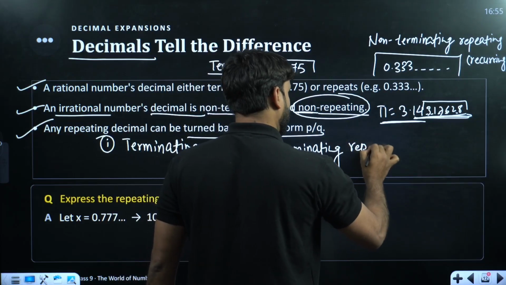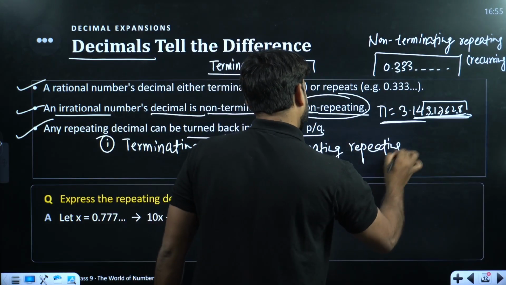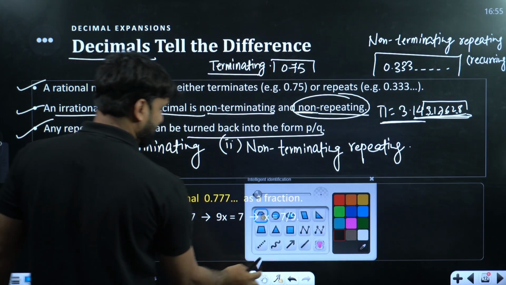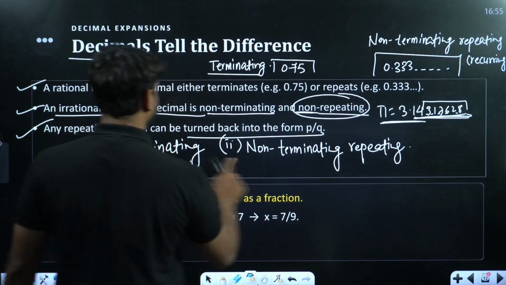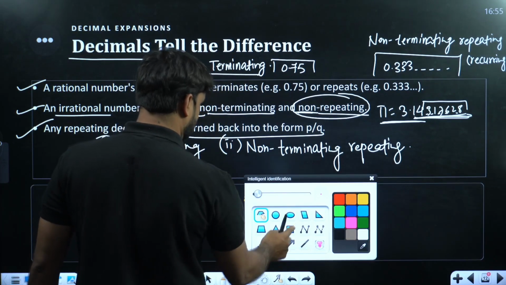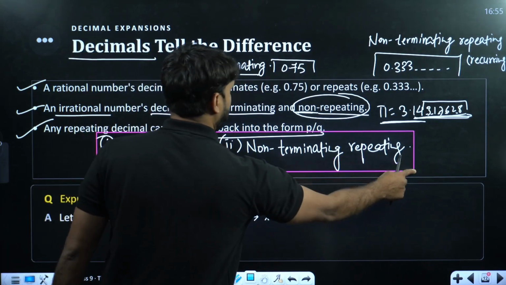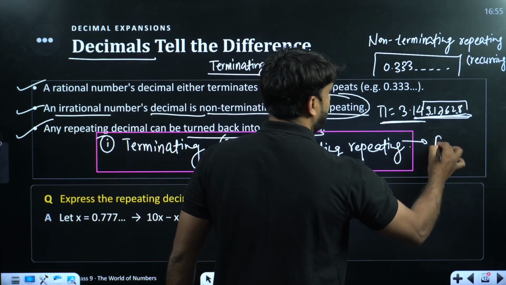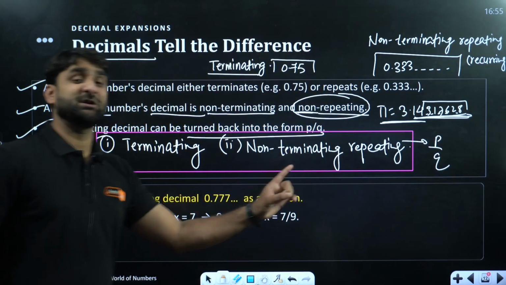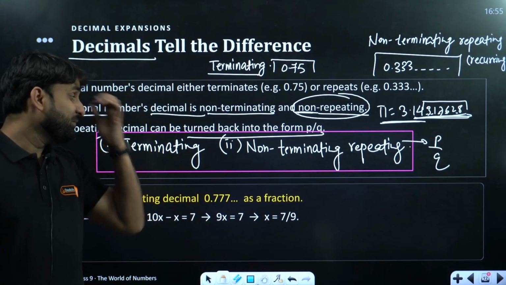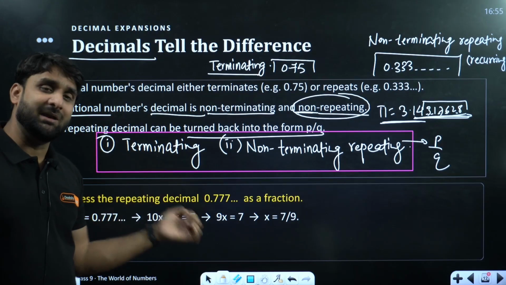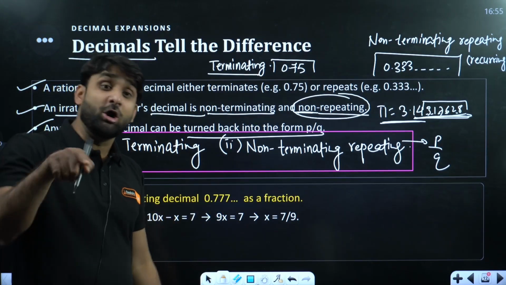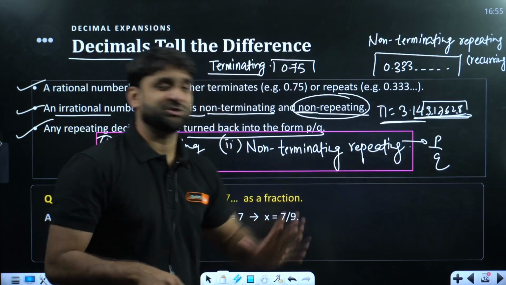Both conditions can be expressed in the form of p by q. Hence, whether the decimal expansion is terminating or non-terminating repeating, it is a rational number.